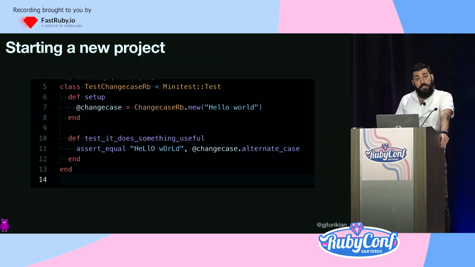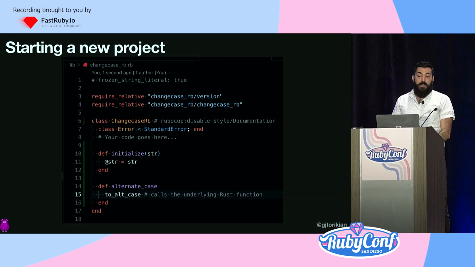We'll switch back over to Ruby for a quick sec. This is what I want the API of my gem to look like. I want a class, I want to give that class a string, and I want to be able to call a method called alternate_case, which alternates the case. And then bundler creates this sort of skeleton file for you. I want to create an initialize method there, and I also want to define that alternate_case method, which behind the scenes is going to call a function we haven't seen called to_alt_case. And that's going to call the underlying glue code in the Rust library, in the Rust glue.